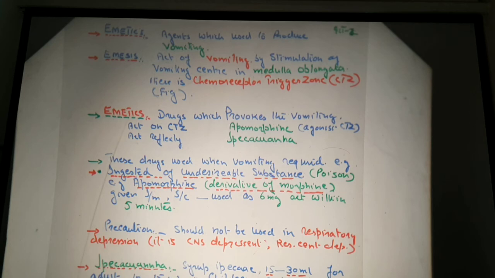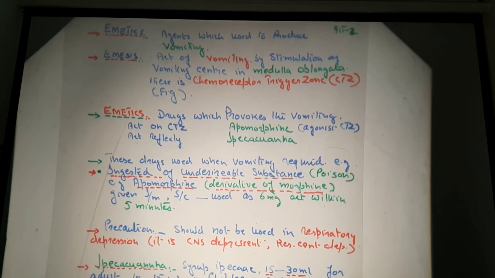Now these drugs are used when vomiting is required. Why is it necessary to start the process of emesis? What is the importance of this? Because sometimes a person unconsciously and unintentionally takes certain compounds or chemical agents that may cause poisoning in the body.